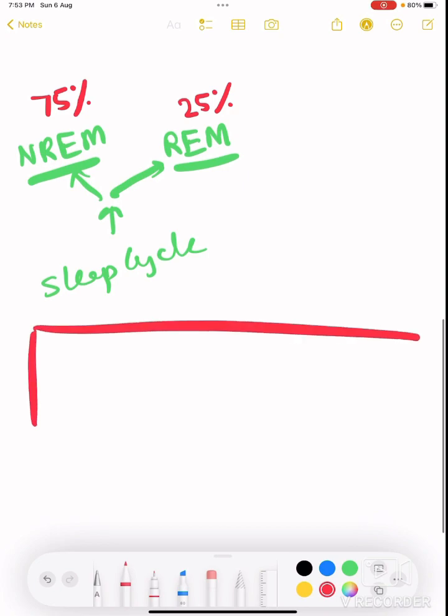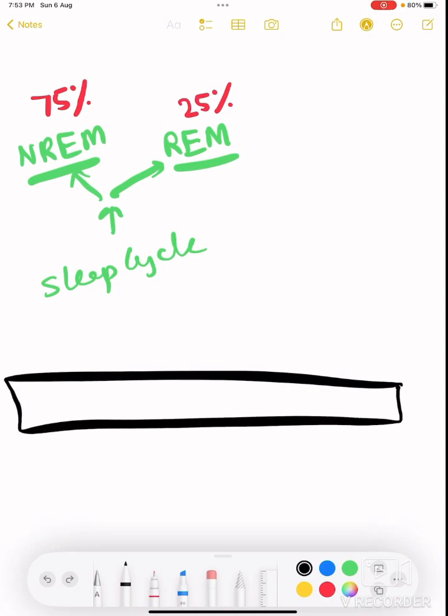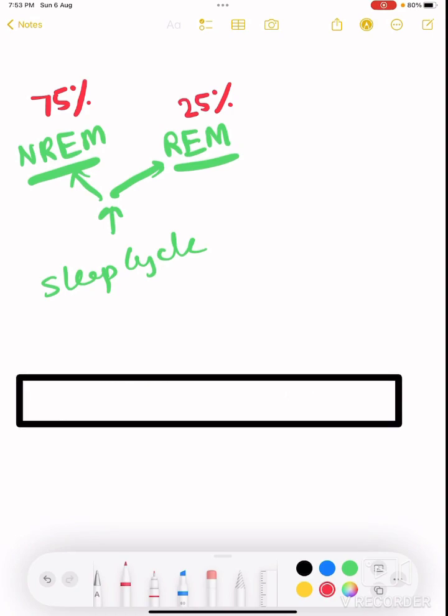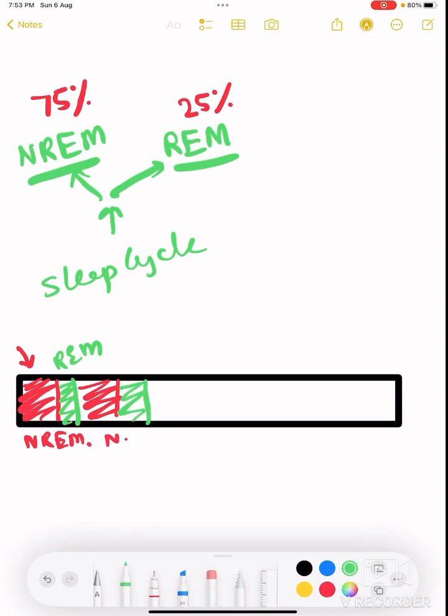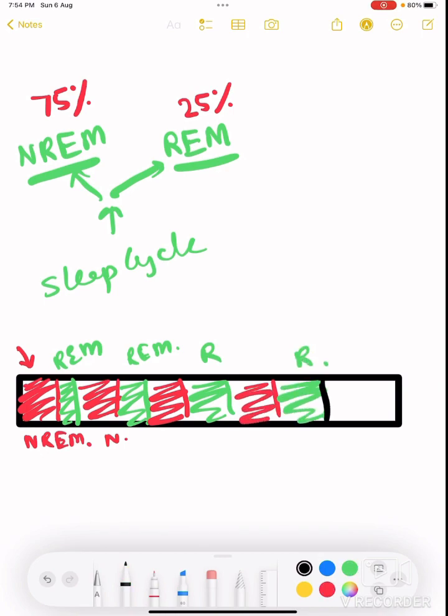When we sleep at night, what actually happens? We enter sleep. We first develop NREM sleep, then we develop REM sleep. Then again we enter NREM sleep, and then we again enter REM sleep. Then again NREM sleep and then REM sleep, and then again NREM sleep and then REM sleep. And then our sleep terminates.